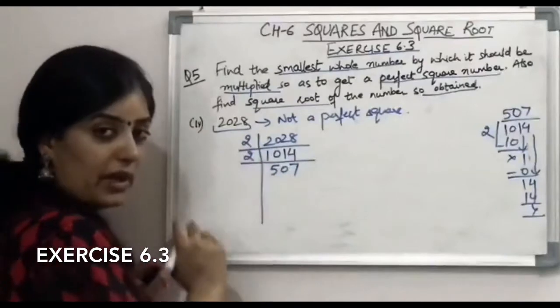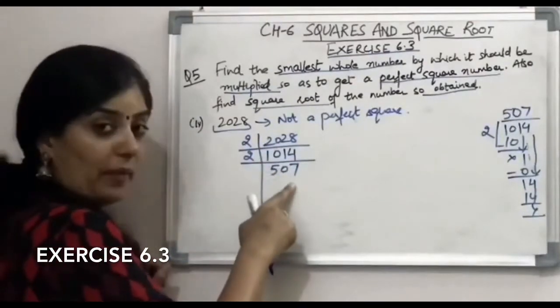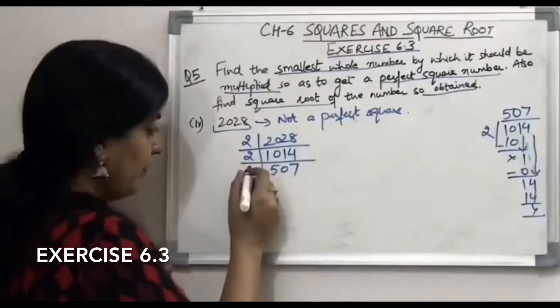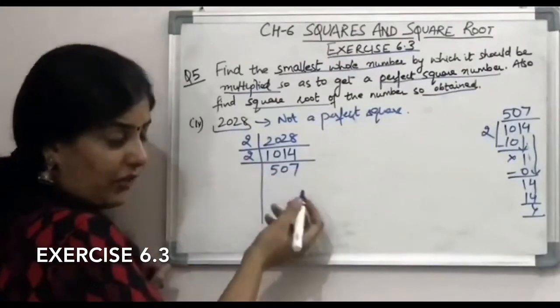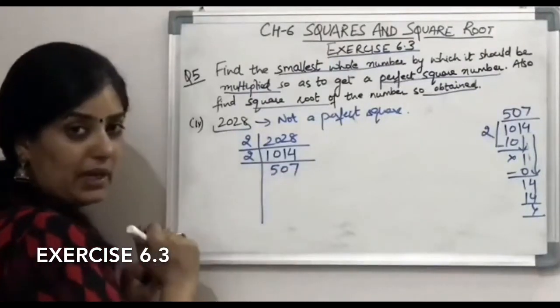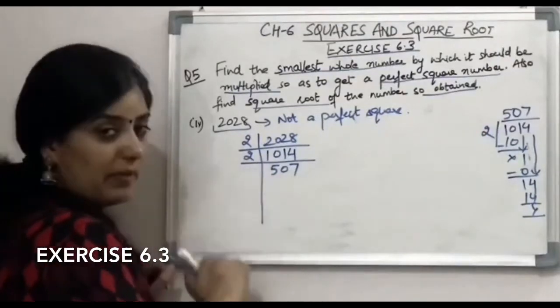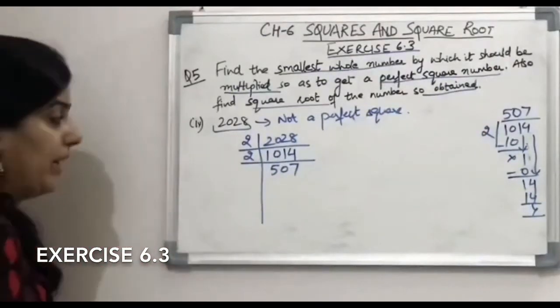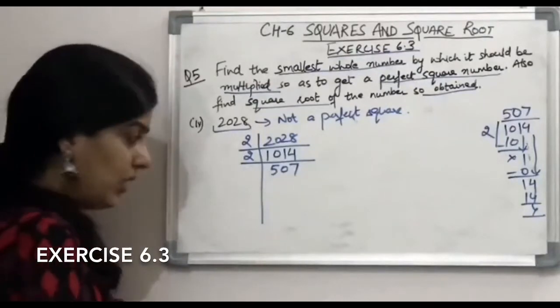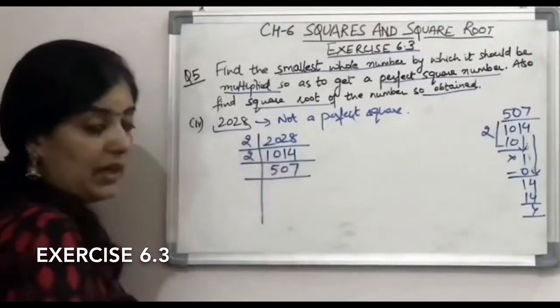Now it is not an even number, so it will not be divisible by 2. The next prime number is 3. We will check for 3. What is the divisibility test for 3? You add all the digits and if the sum is divisible by 3, then the whole number is divisible by 3. So 5 plus 7 is 12. 12 comes in the table of 3.